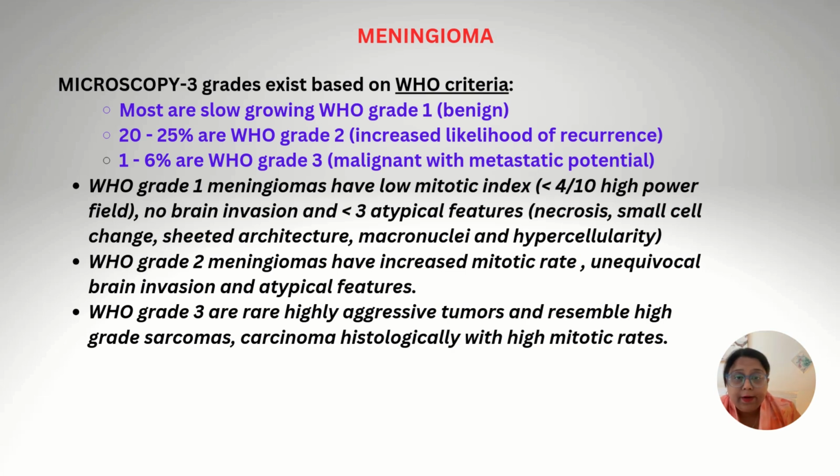The WHO grade 1 meningiomas have a low mitotic index, less than 4 per 10 high power fields, no brain invasion, and less than 3 atypical features of necrosis, small cell change, sheeted architecture, prominent nucleoli, and hypercellularity. WHO grade 2 meningiomas have increased mitotic rate, unequivocal brain invasion, and atypical features. And WHO grade 3 are rare, highly aggressive tumors which resemble high grade sarcomas or carcinomas histologically with high mitotic rates.